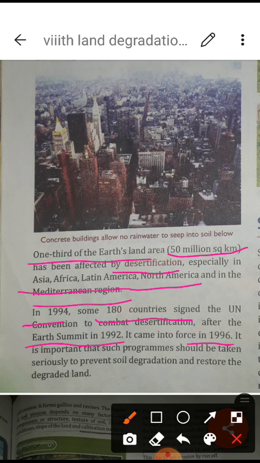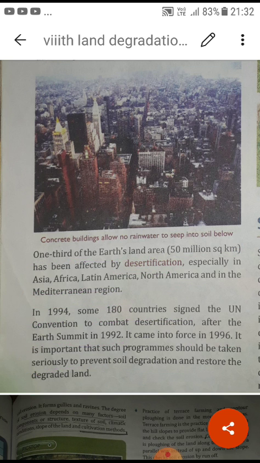Such programs should be taken seriously to prevent soil degradation and restore degraded land. We can understand how these policies came into force in 1996, when almost 180 countries signed and took an oath to protect their land from any kind of degradation. Okay, students, we can understand in this way.